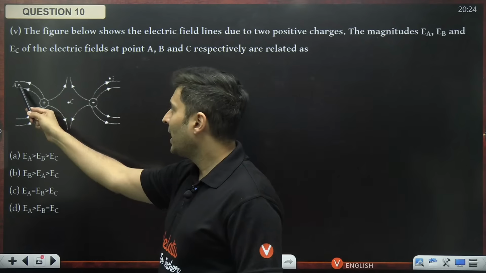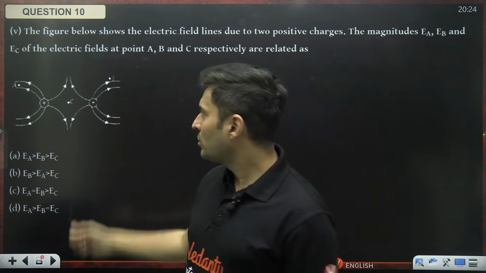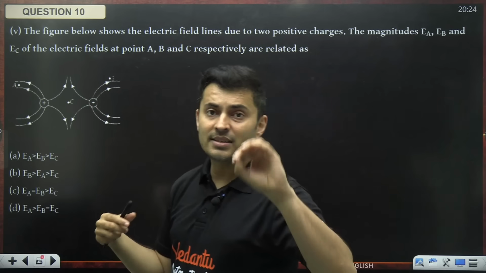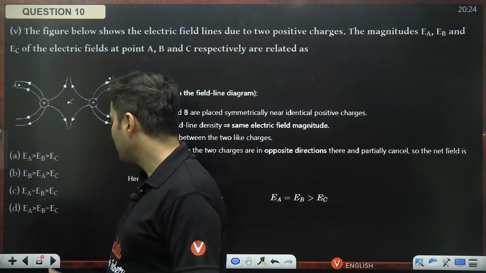At this point and this point, the number of lines per unit area is equal, so the strength is the same. At point C, the lines are running away as if the field is very, very low. So definitely it makes sense. So option C, guys.